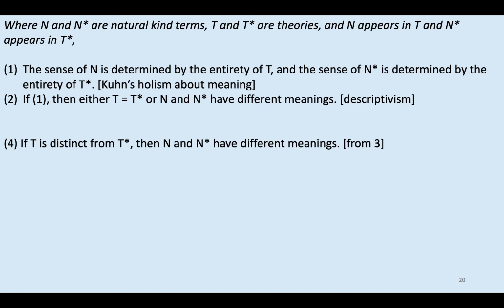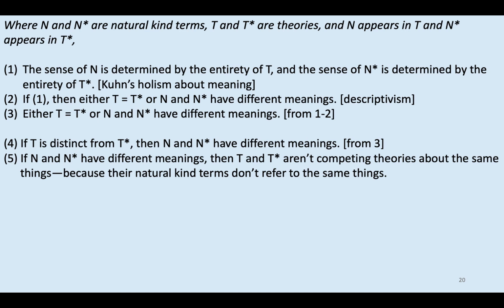So again, if the sense of each natural kind term is determined by the theory in which it appears, then for any pair of natural kind terms, either they appear in the same exact theory, or they have different meanings. That's what number 2 is saying. So it follows that either T and T star are just the same theory, or n and n star have different meanings. Now, we can just rewrite 3 to say this. If T and T star are distinct, which is to say they're not identical, then n and n star must have different meanings.